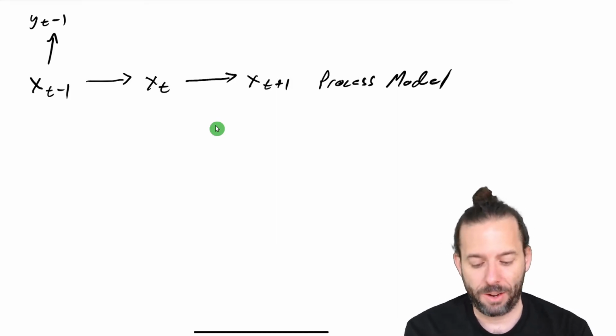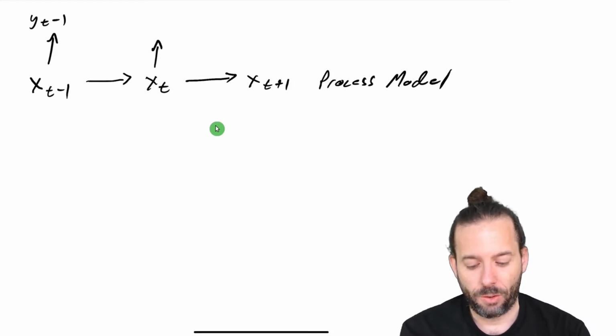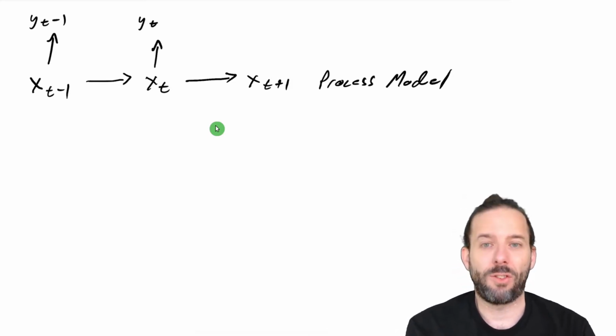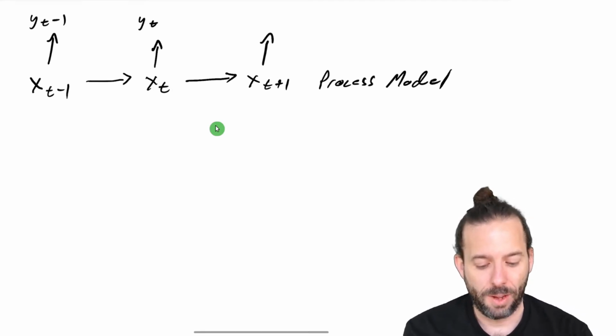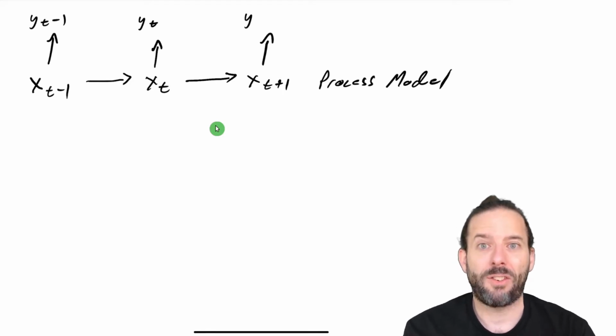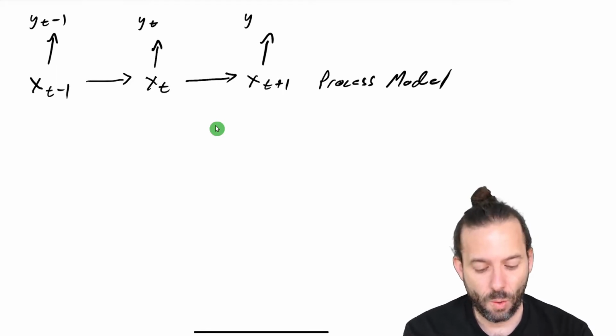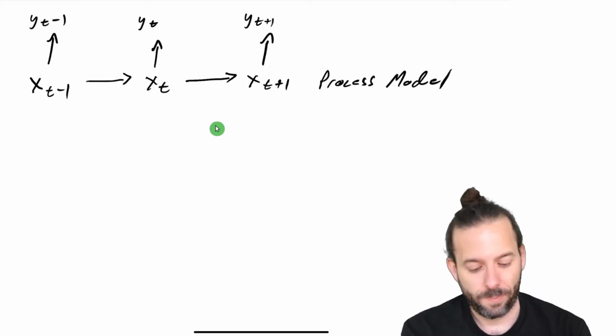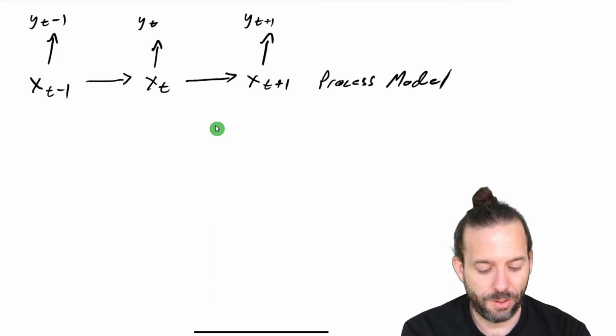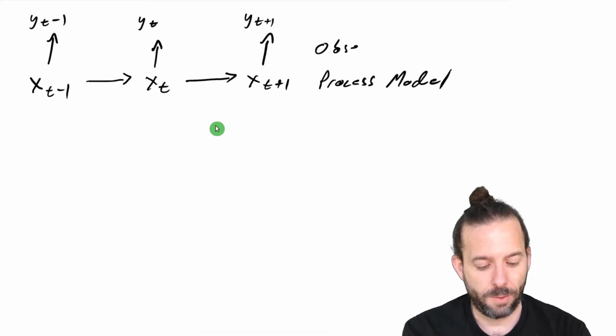So y at t minus 1 is our observation. And so that model governs the observations at each step. And so we have the same model that gets us from x at t to y at t at each step. And so this relationship right here is our observation model.